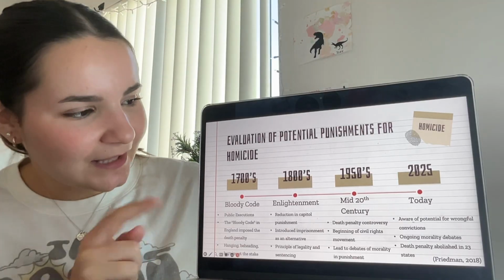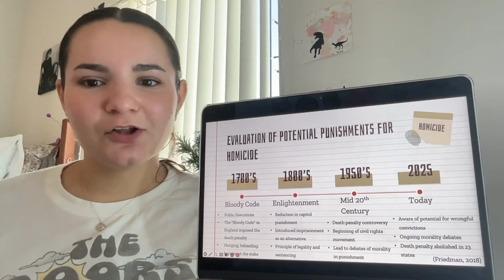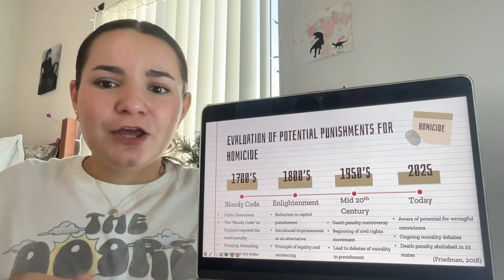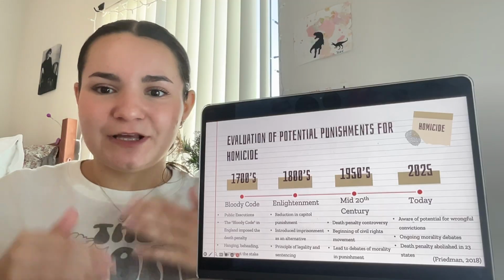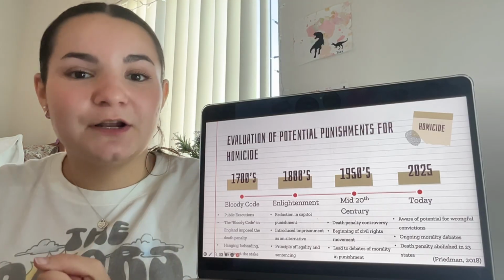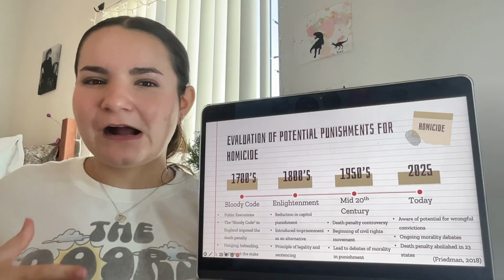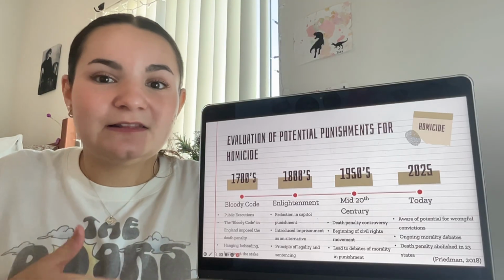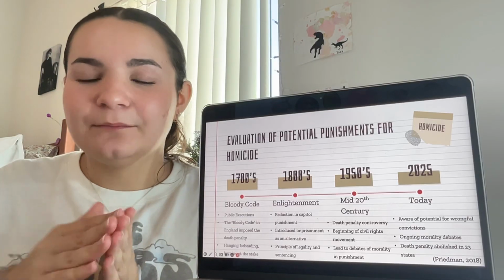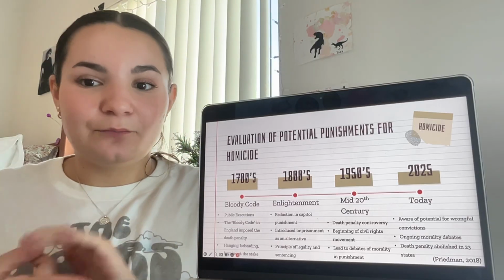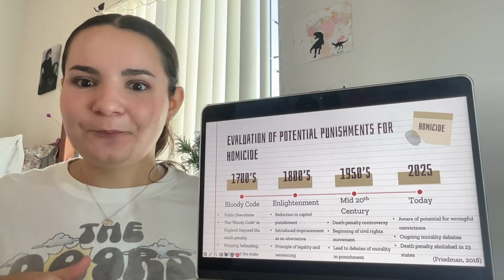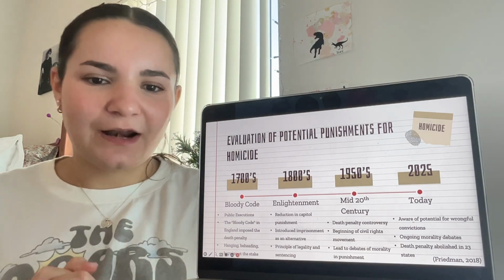Now, moving on to the 1800s, I like to call this the Enlightenment period, because I think it's when we really see a difference from just killing people who do something wrong without any care. They started to think, okay, maybe imprisonment could be the punishment instead, or maybe there is some morality to what we're doing here, maybe we need to look at this legally. That's when this structure of trying to figure out how that act impacts society as a whole came about, looking at imprisonment, as mentioned, and actually sentencing defendants rather than just killing them off.